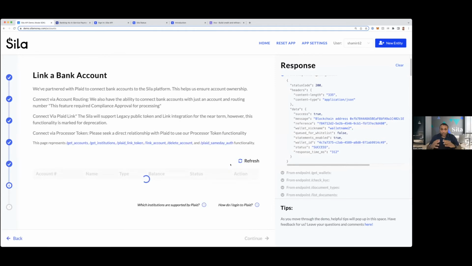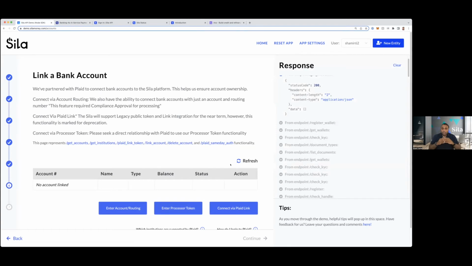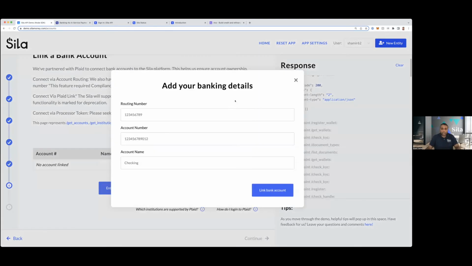The next step is to link an external bank account. We support a few different ways. You can actually just enter a routing and account number and verify that using our APIs. We do have some validation on that, but this is not the preferred way, mainly because it tends to be highly fraud prone, right? Letting people type in an account and routing number online. Not only will they make errors, your good customers will make errors. All the fraudsters will love that, right?